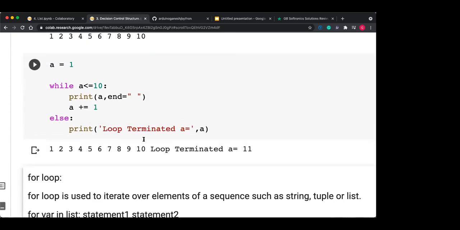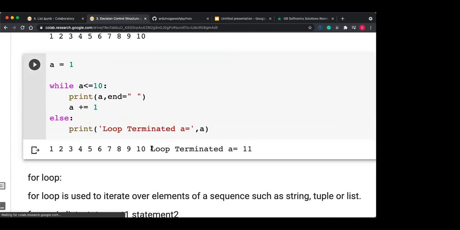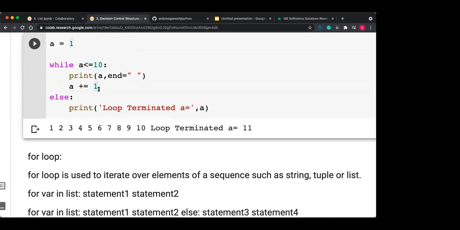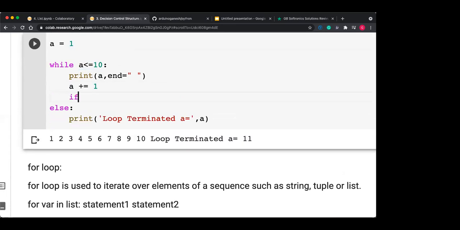So when I run this program, you can see here 1 to 10 is the output, and the last is the else part getting executed when a becomes 11. And we know that else is executed only once. But when this loop is terminated normally, suppose for example I do this: if a equal to 5,